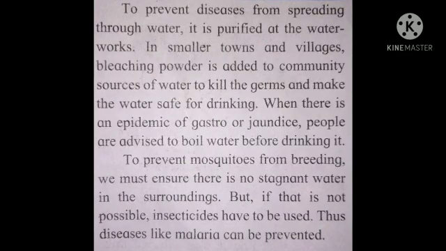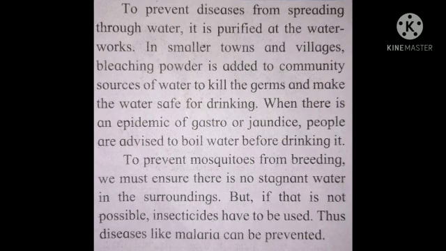To prevent disease from spreading through water, it is purified at the water works. In smaller towns and villages, bleaching powder is added to community sources of water to kill the germs and make the water safe for drinking. When there is an epidemic of gastro or jaundice, people are advised to boil water before drinking it. To prevent mosquitoes from breeding, we must ensure there is no stagnant water in the surroundings. But if that is not possible, insecticides have to be used. Thus, diseases like malaria can be prevented.